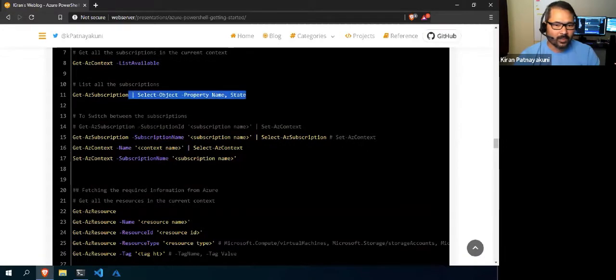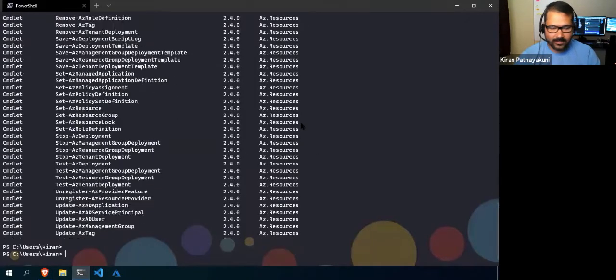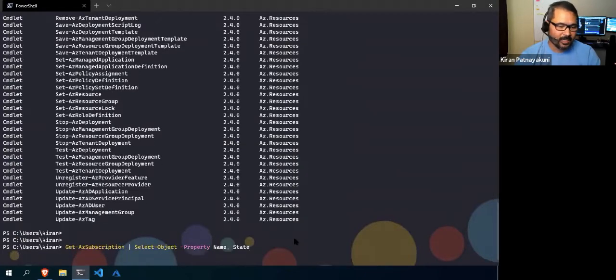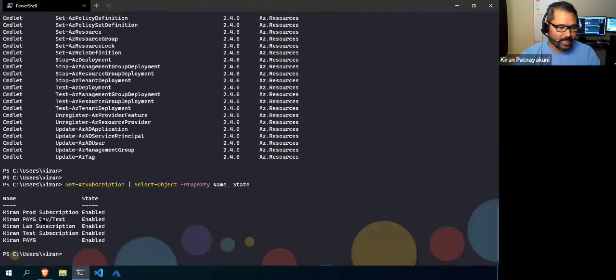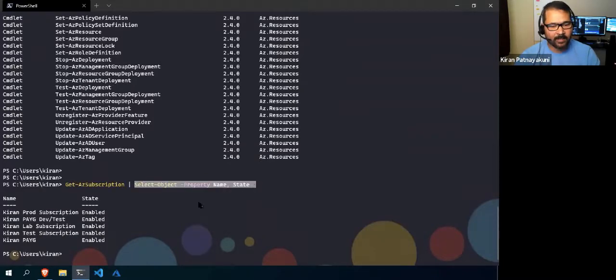Okay, so if you start from here, if you want to see what subscriptions we have, we can use Get-AzSubscription, and here I'm piping and only selecting the name and state. If you don't give Select-Object name and state, it will show the subscription ID and tenant ID and everything.